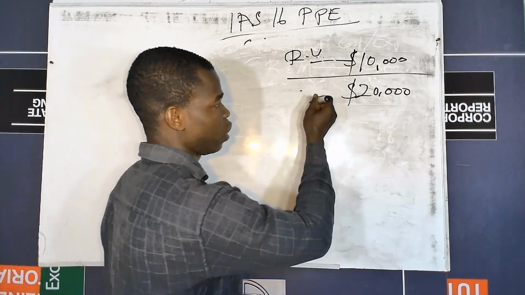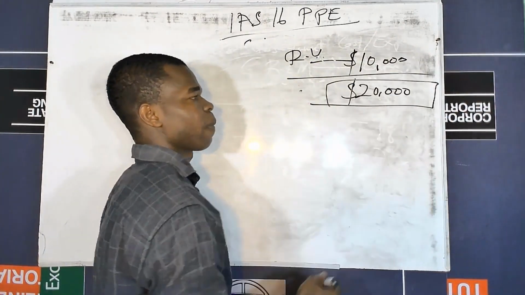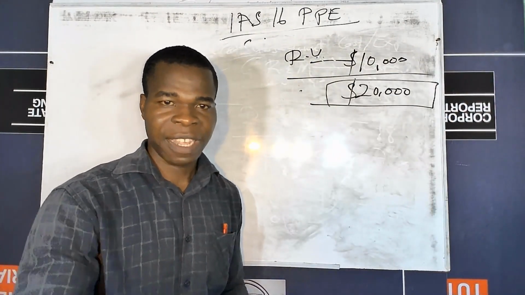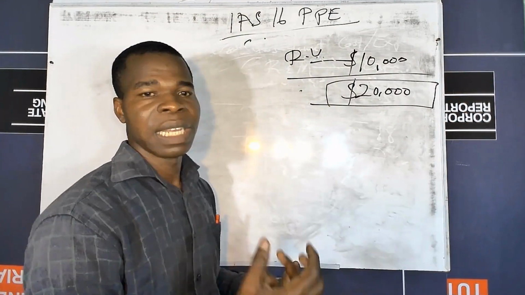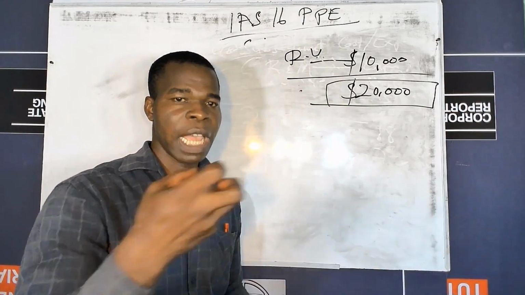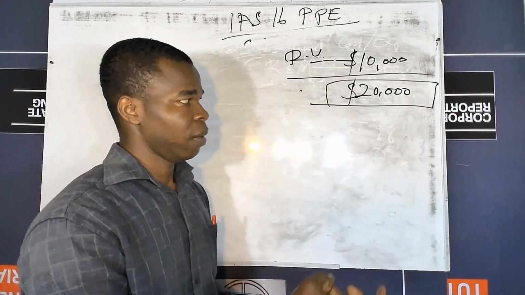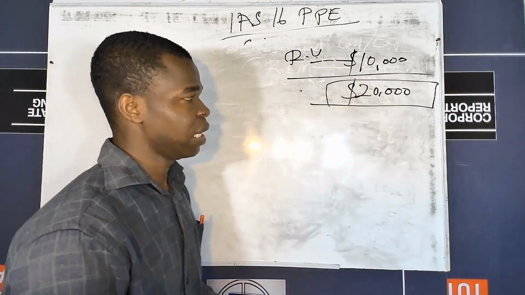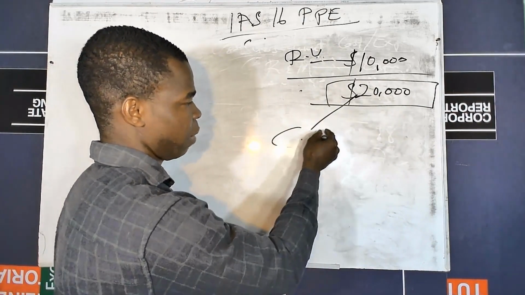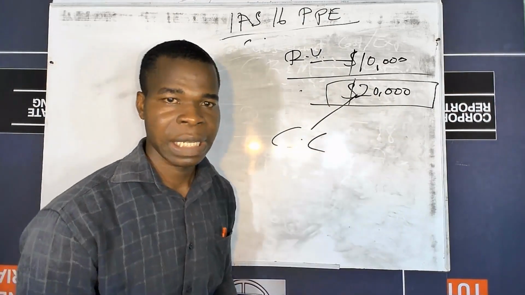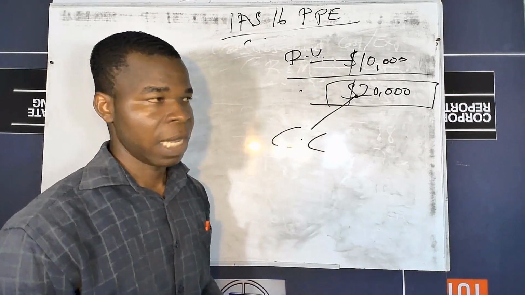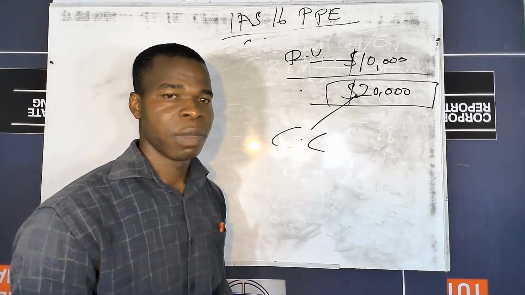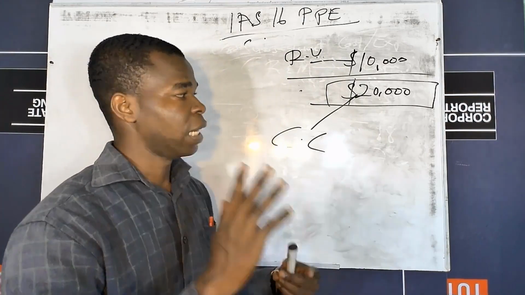But since this one is going to increase the lifespan of the machinery and aid the business to get more economic benefit from the asset because of this replacement, this one should be treated as a capital cost, or should be capitalized as part of the cost of the asset and included in the statement of financial position as cost of the machinery.